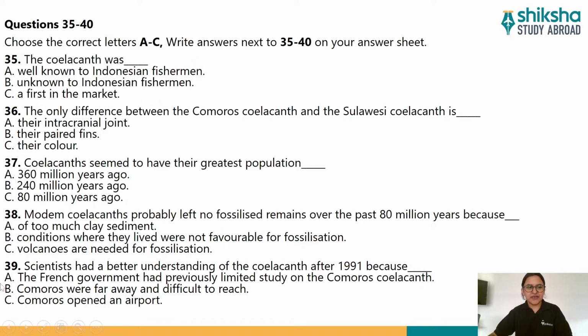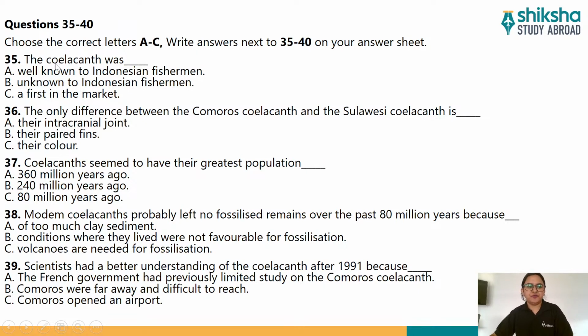So let's look at the 35th question. Instructions are very much important, guys. Please do not ignore the instructions. Instructions are here for questions 35 to 40: Choose the correct letters A to C. Write answers next to 35 to 40 on your answer sheet. You can see here questions 35 to 40 are given. I have left it till 39, and you will have to choose one correct option as an answer from the A to C options. That means A, B, C, you will have to choose one out of those 3.